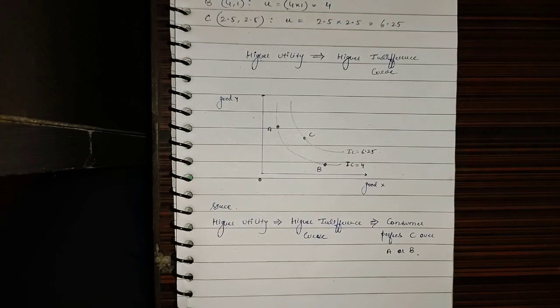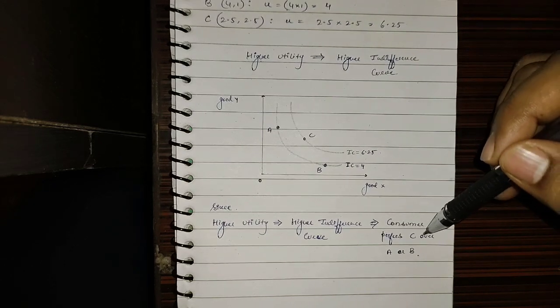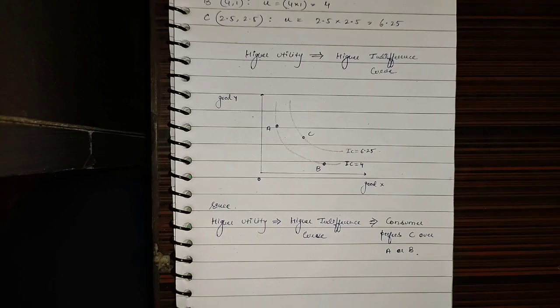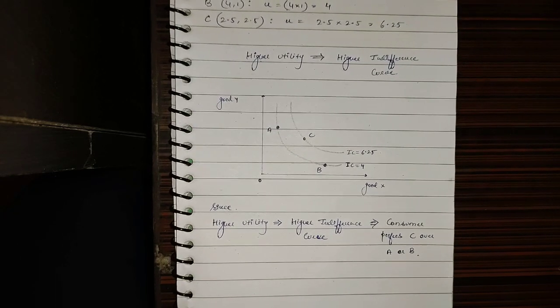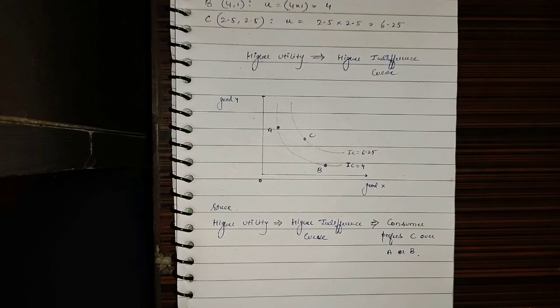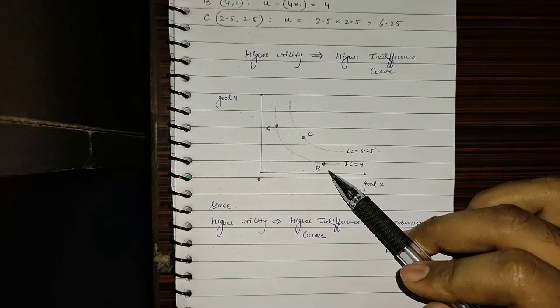So we can say that the consumer prefers C over A or B, simply because C is giving him a combination of both the goods, and C is giving him higher utility as well. So this satisfies the convex preferences, and it also satisfies the statement that I said earlier, that a consumer would always prefer a combination of both the goods, and average C is preferred over the extreme bundles A and B.